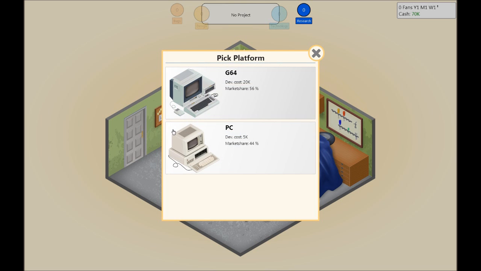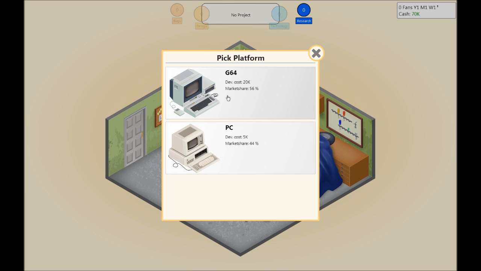And as you can see, they are mock-ups. PC is still standard because there is no real standard when it comes to PC. But this platform here is a mock-up of probably the C64. It looks very much like a C64 actually.